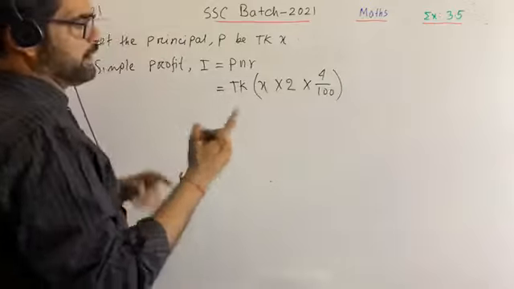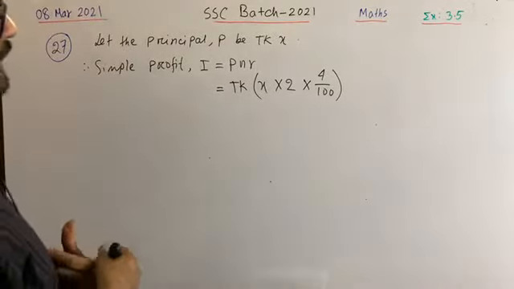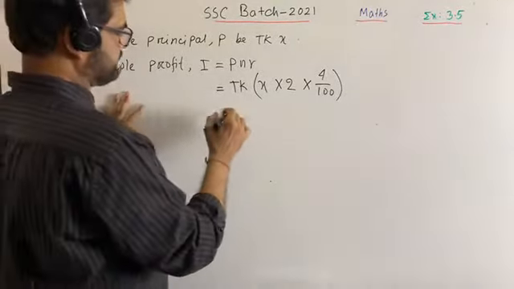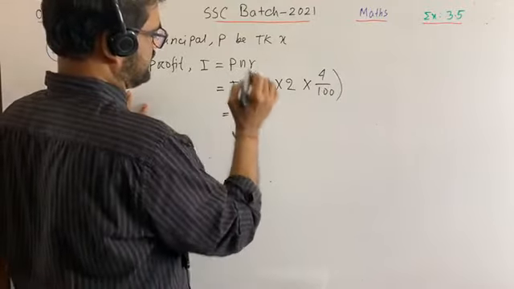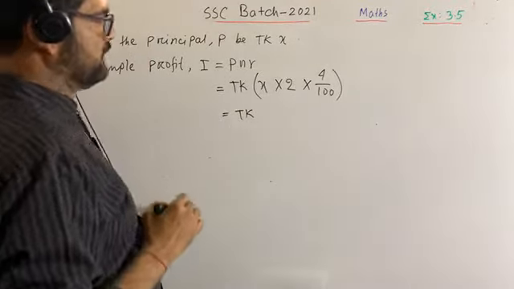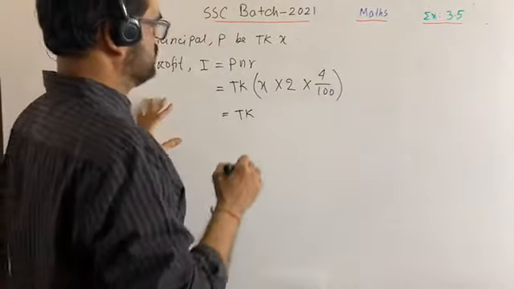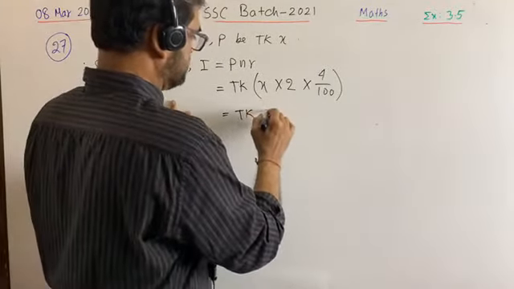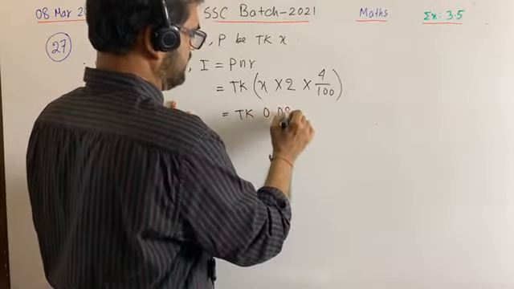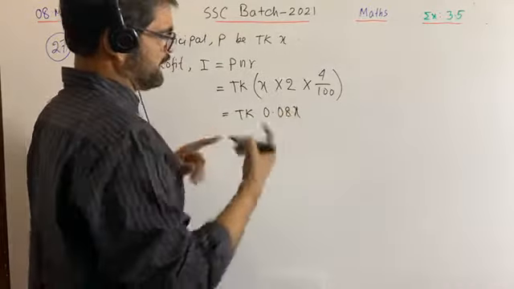Now if we calculate, we'll get taka 0.008x. You calculate, you will get it.